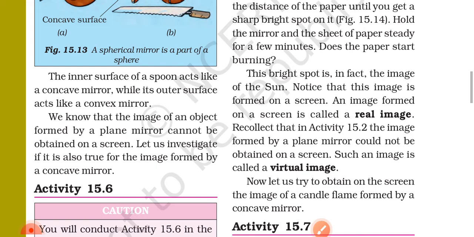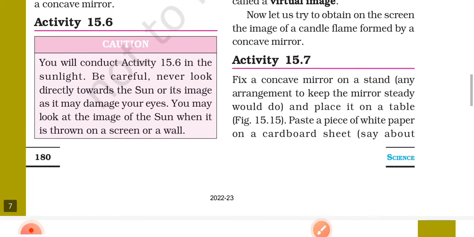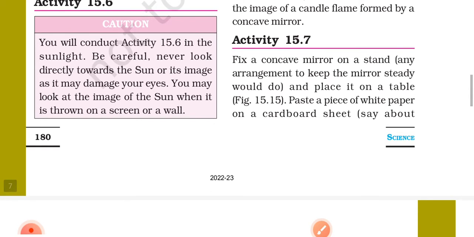We know that the image of an object formed by a plane mirror cannot be obtained on a screen. Let us investigate if it is also true for the image formed by a concave mirror. Activity 15.6. Caution. You will conduct activity 15.6 in the sunlight. Be careful. Never look directly towards the sun or its image as it may damage your eyes. You may look at the image of the sun when it is thrown on a screen or a wall.